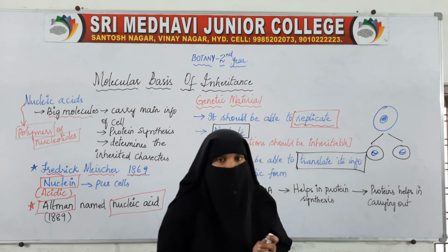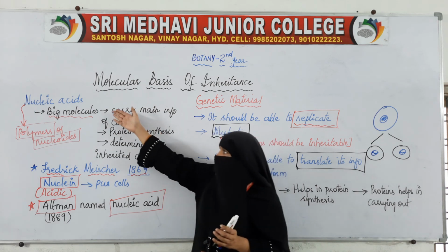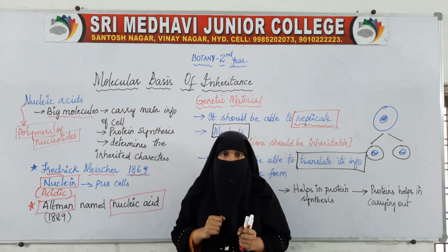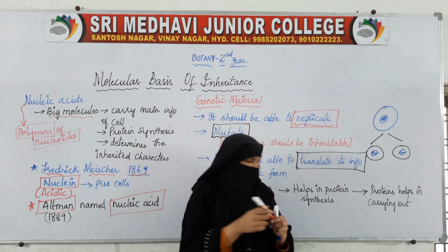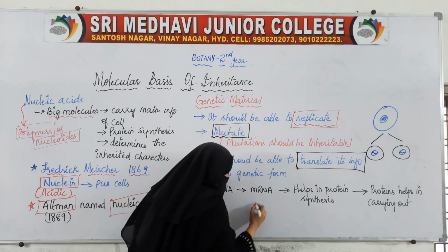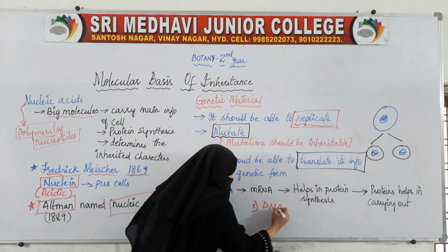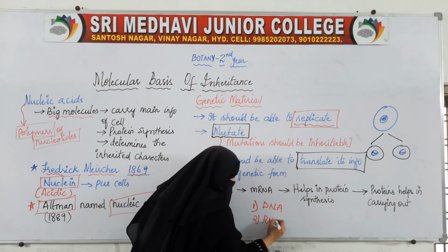Now, in the next class, we will see the nucleic acids and how they are formed. Basically nucleic acids are of 2 types: one is DNA and another is RNA.